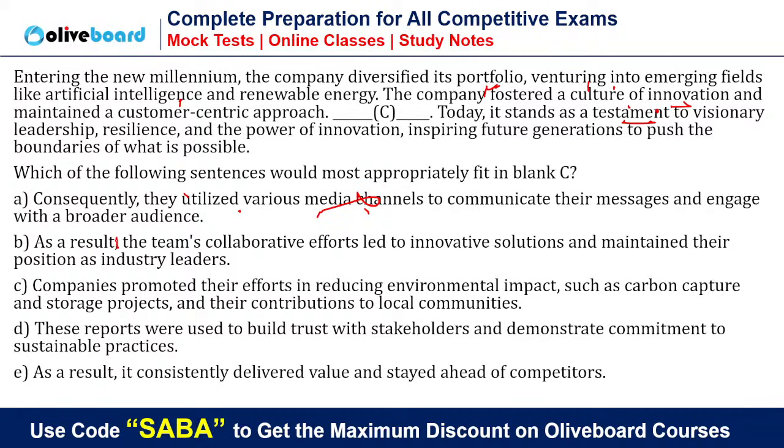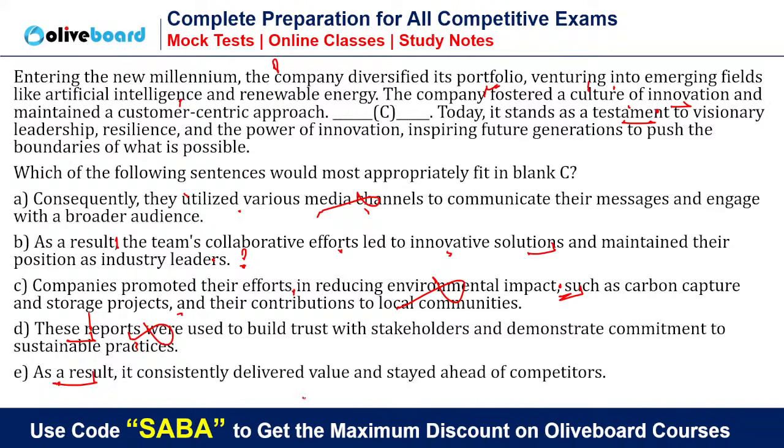Okay, as a result, the team's collaborative efforts led to innovative solutions and maintained their position as industry leaders. Can go, right? B can go. Companies promoted their efforts. This too will go, I don't know from where they are bringing environmental impact. Nowhere has it been discussed. So culture of innovation, artificial intelligence, renewable energy, everything has been discussed. These reports, is there any report mentioned before this? No. So we can eliminate this also.